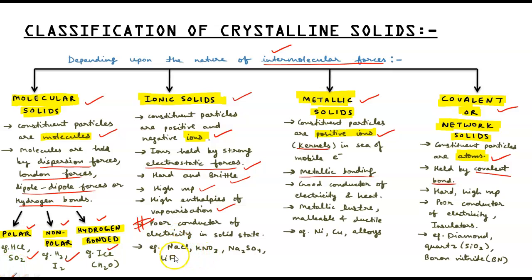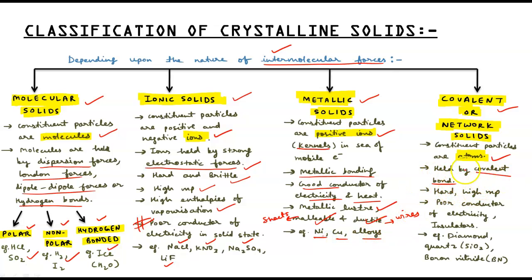Here we have examples of ionic solids: NaCl, common salt, KNO3, Na2SO4, LiF. These are all ionic solids. Next is metallic solid. They are good conductors of electricity and heat. They have metallic luster. They are malleable and ductile. Malleable, that is, they can be beaten into sheets, and ductile, they can be drawn into wires. Examples are the metals and alloys like nickel, copper alloys.